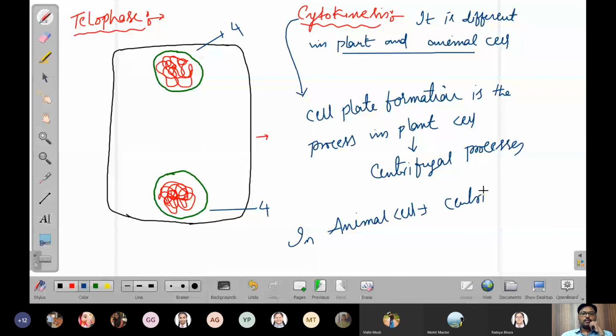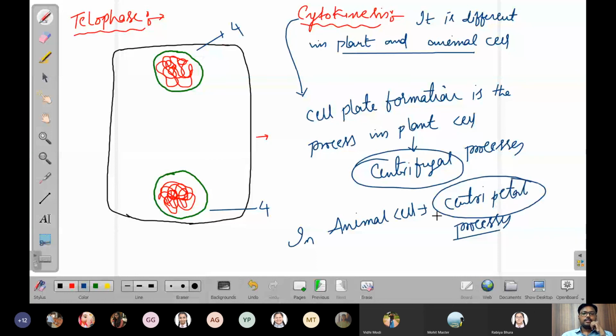So both are different. One is centrifugal, one is centripetal. Centripetal means what? Like this, from peripheral to the center. This is called centripetal. Centrifugal, from center to peripheral. This is called the difference in the cytokinesis.